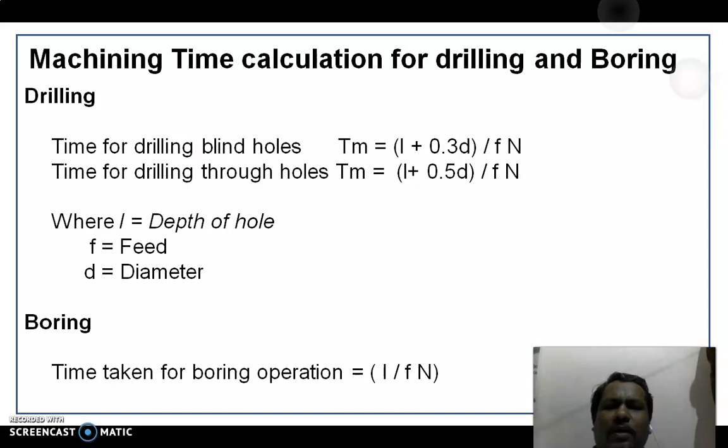The time for drilling blind holes equals L plus 0.3D divided by F into N. Time for drilling through holes equals L plus 0.5D divided by F into N. A through hole is a complete hole, whereas a blind hole has partial depth. Your tool will not move beyond a certain depth. That is the requirement. So for blind holes the formula becomes L plus 0.3D divided by F into N, whereas for through holes L plus 0.5D divided by F into N.